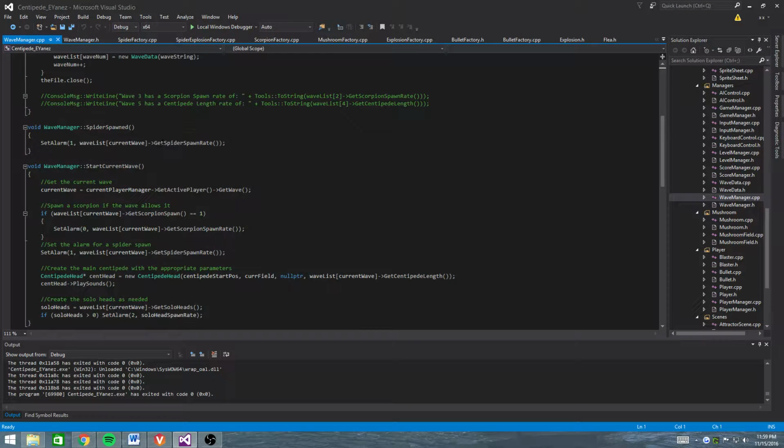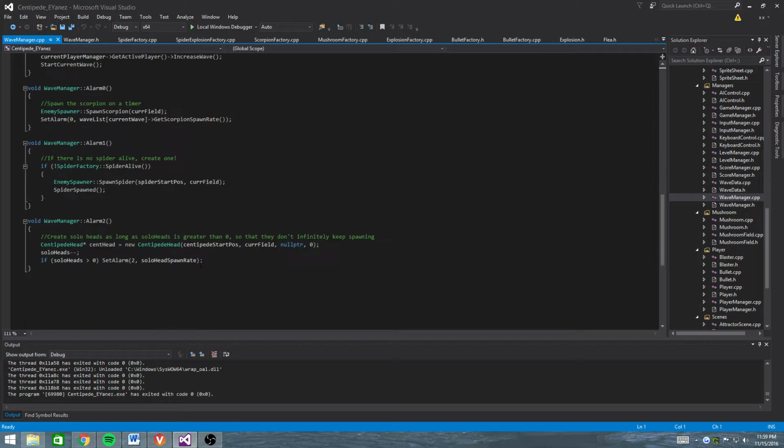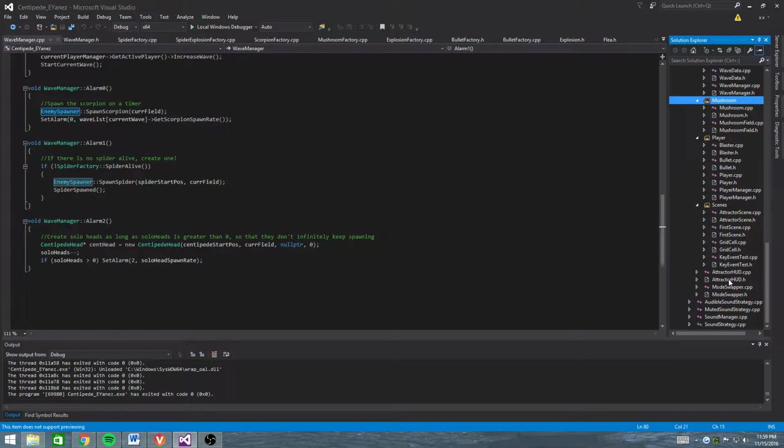So what that does is call the spider factory to see if there's a spider already within the scene: spider factory, spider alive. If there's not, then spawn a spider. I will actually go over my enemy spawner in this video, since I didn't do that previously because I was rushing. But that's it for my factories.